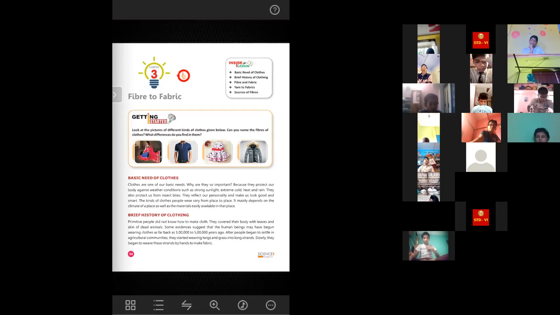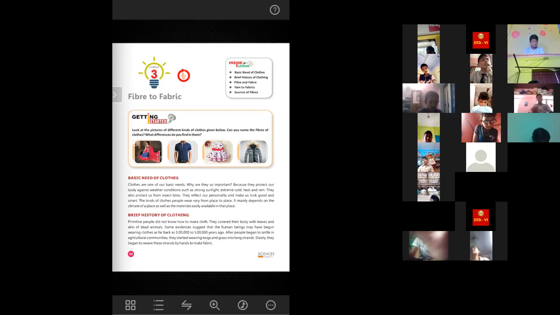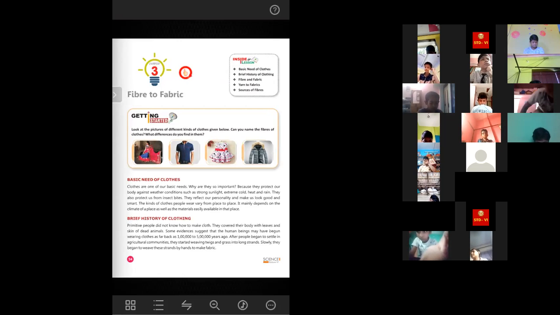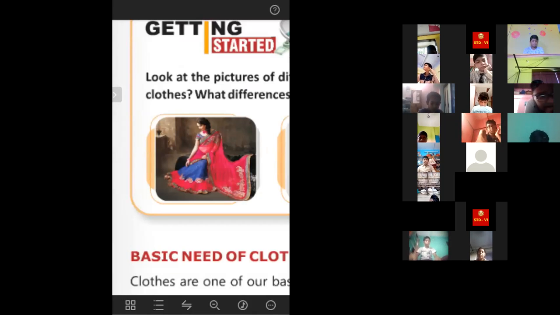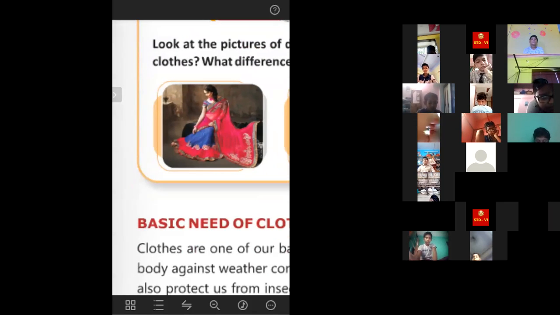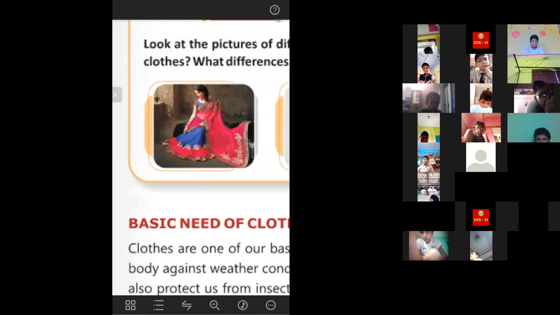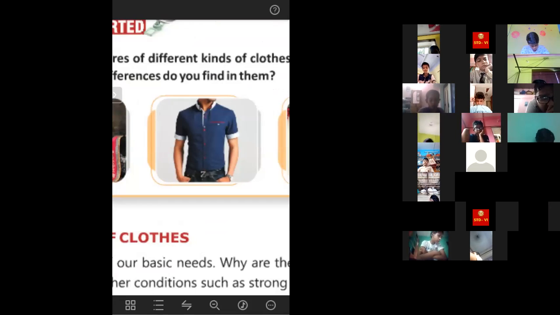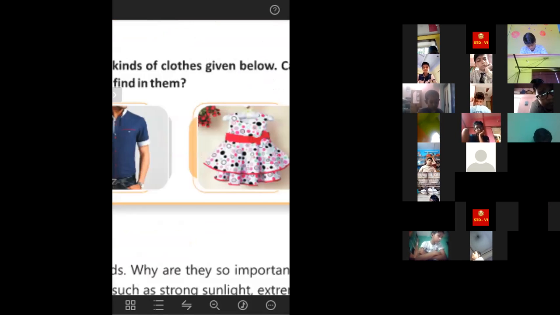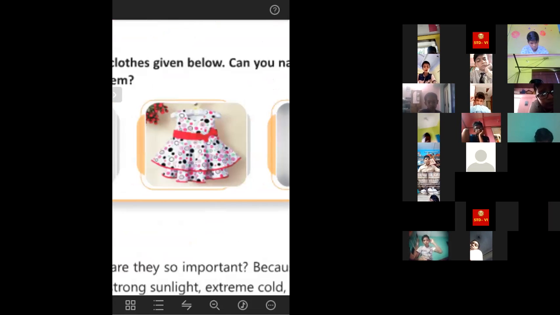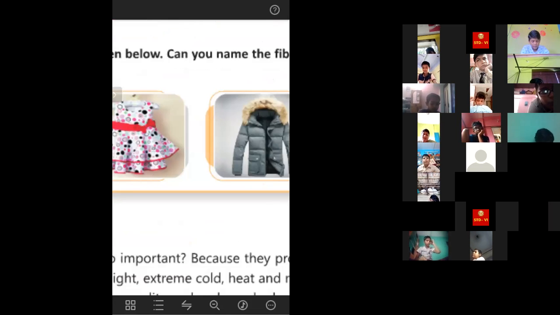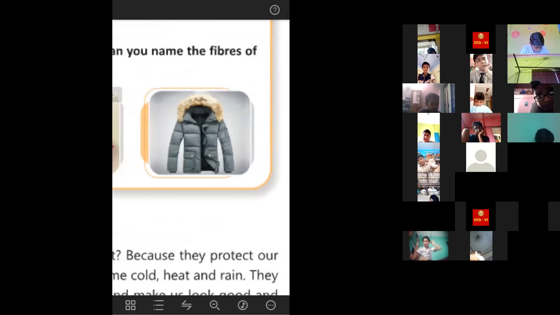So here in this getting started box, you can see what is written here. Look at the pictures of the different kinds of clothes given below. Can you name the fibers of the clothes or what differences do you find between them? So in the first one, what can be the fiber of this cloth? Silk. Very good. And in the next one, this one? Cotton. And this one? Also cotton. And this one? Wool.